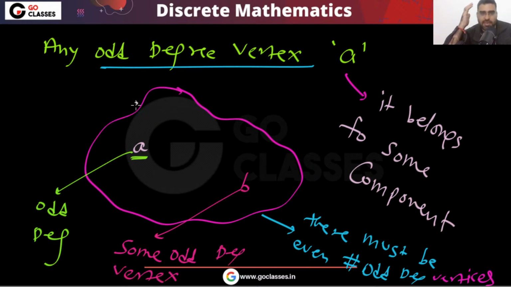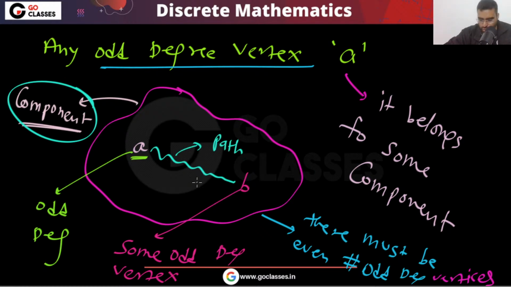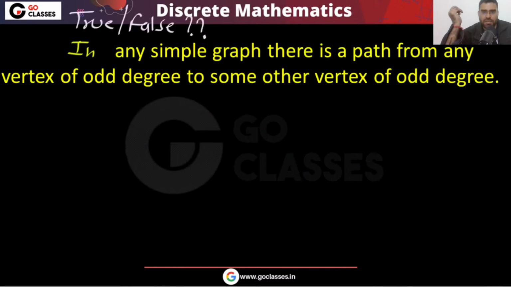And because they are in the same component, by the definition of component, what will happen? By the definition of component, they will have a path. Yes or no? The component definition tells you that there is a path, because a component is connected, right? So is this clear? Interesting, right?